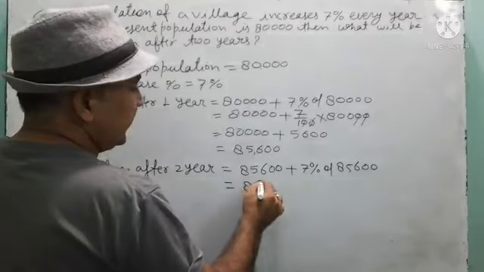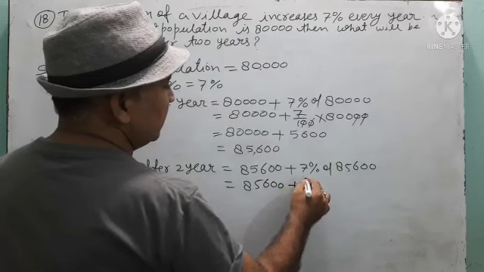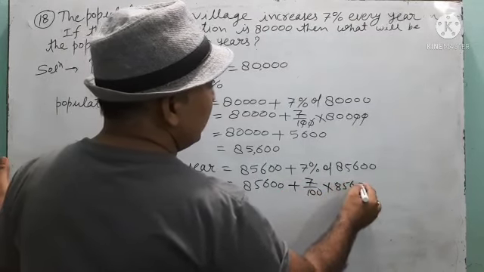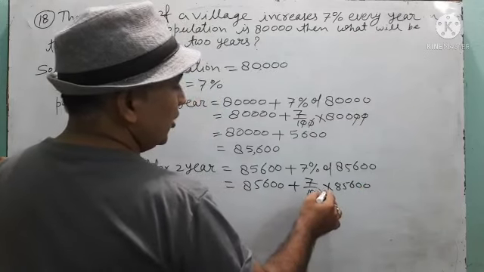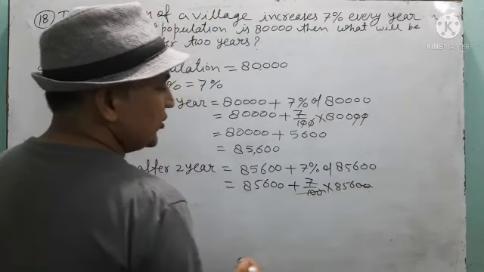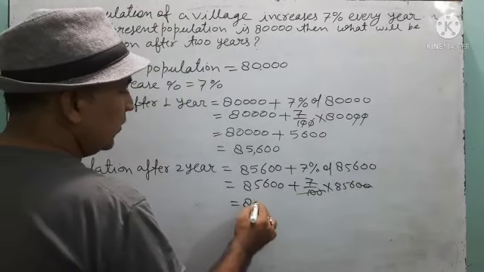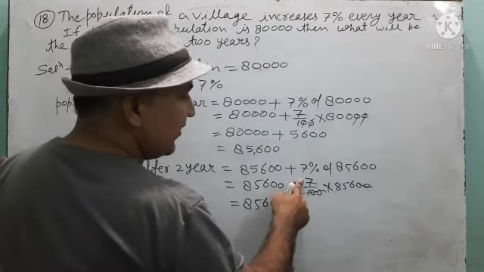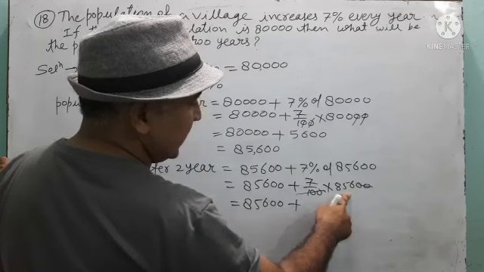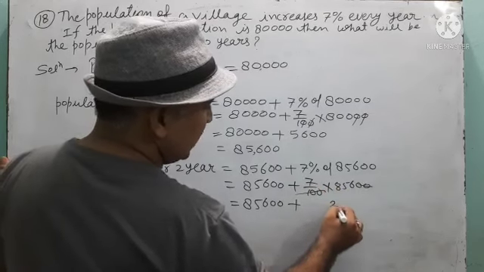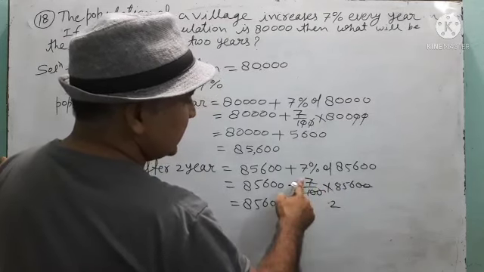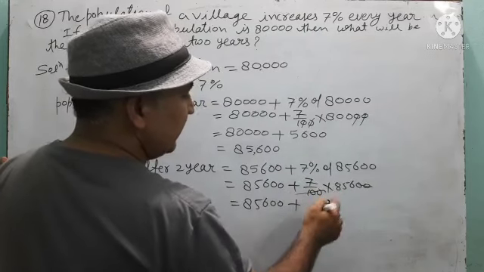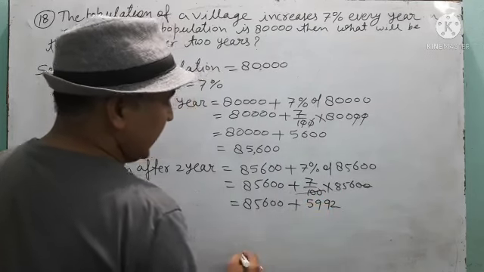So 85,600 plus 7 upon 100 into 85,600. You are watching that 100 is reducing these two zeros. Now 85,600 plus 7 is multiplied by 856. 7 into 6 is 42, 4 carry on. 7 into 5 is 35, 4 is 39, 3 carry on. 7 8s are 56, 3 is 59.